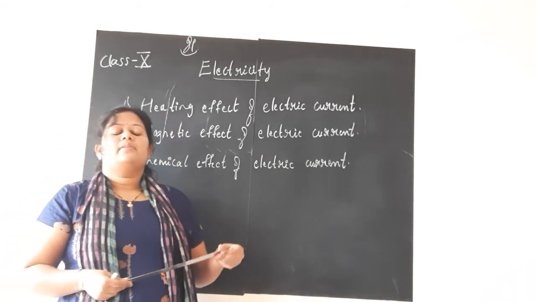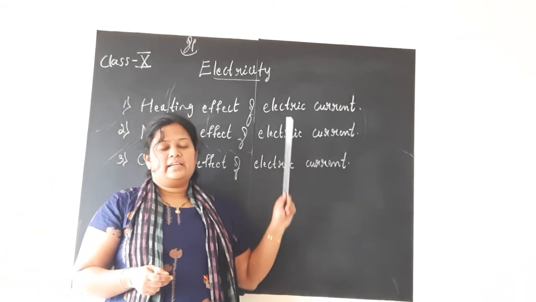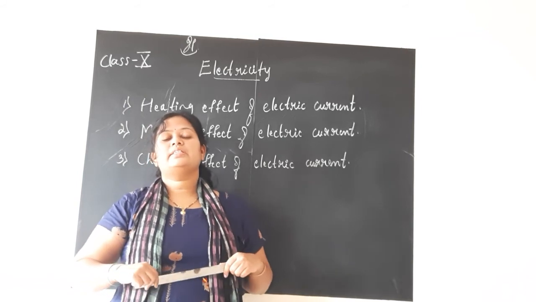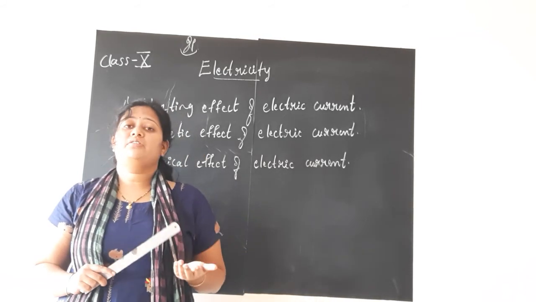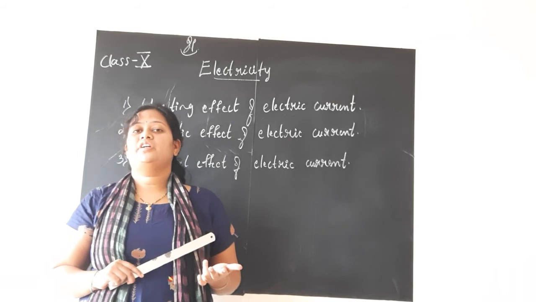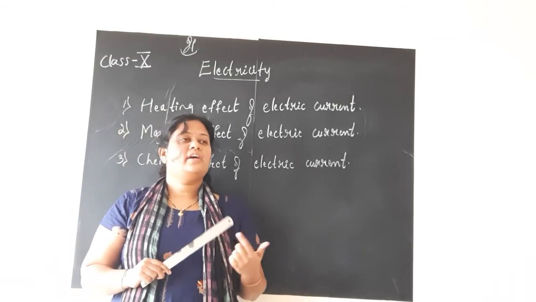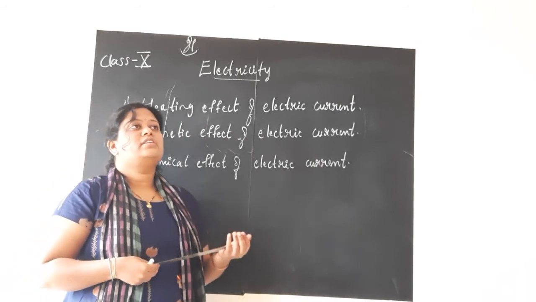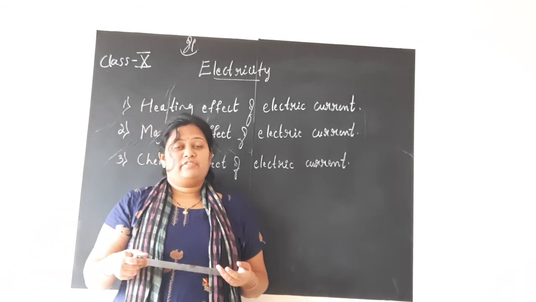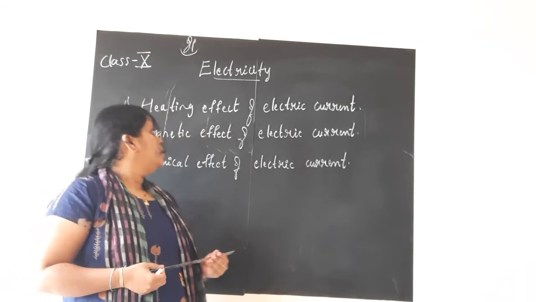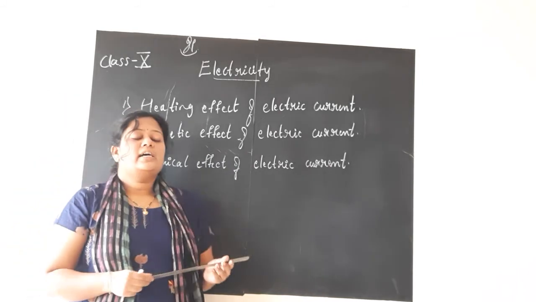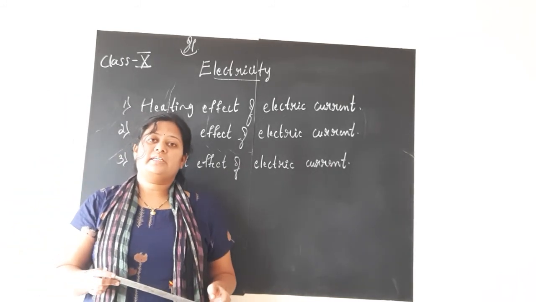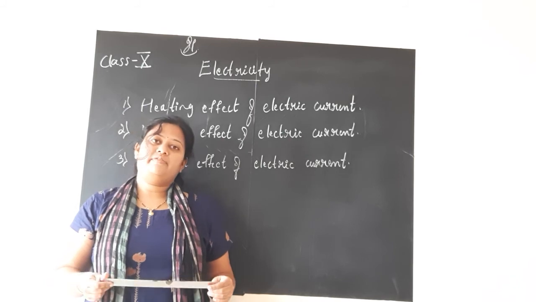We were discussing this chapter, electricity, children. We discussed the basic definitions of electric current, potential difference, its units, voltage, etc. We also discussed the series and parallel combination of resistors. So in today's class, we shall discuss the last topic left in this lesson.